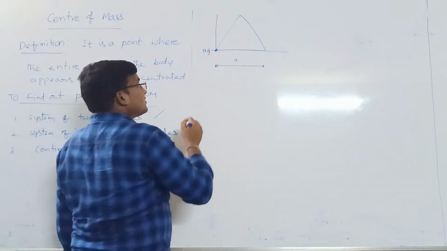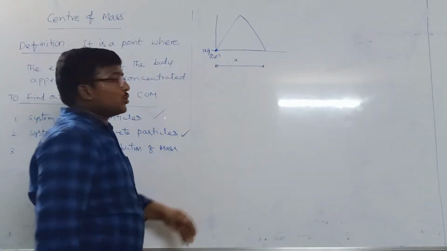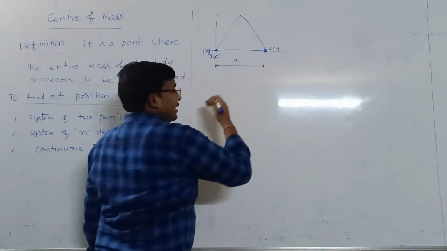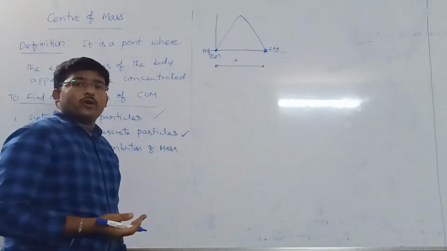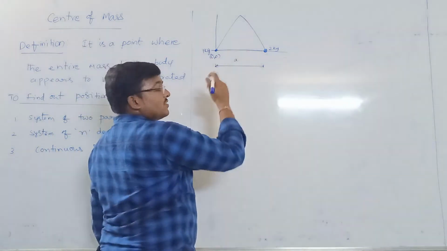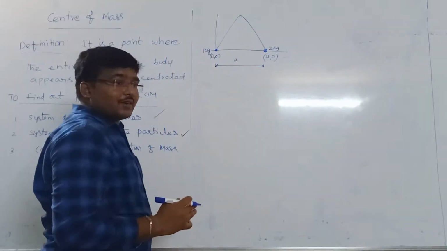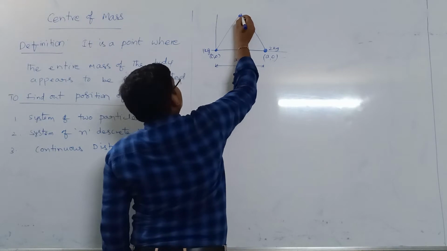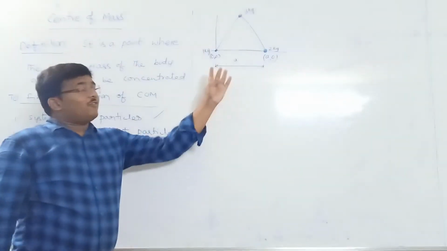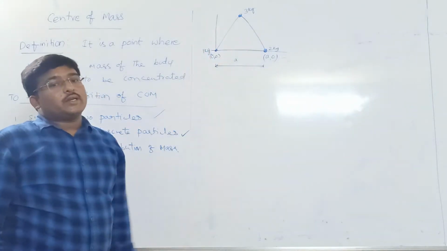We know that the origin is nothing but (0, 0). The second particle, 2 kg, is kept on the x-axis. Hence the y coordinate will be 0 and the x coordinate will be a, because the side length is a, so (a, 0). And on the third vertex 3 kg is kept. Now, where is the center of mass of the 3 particles located?